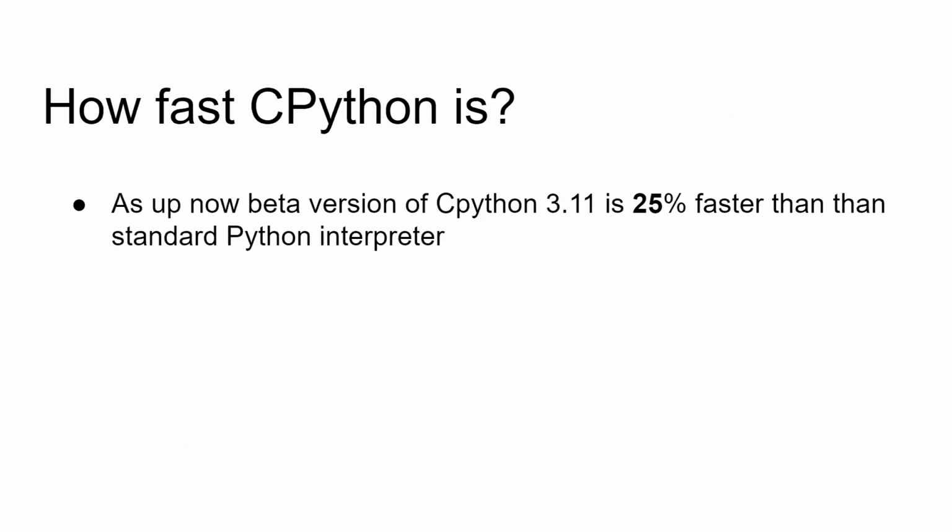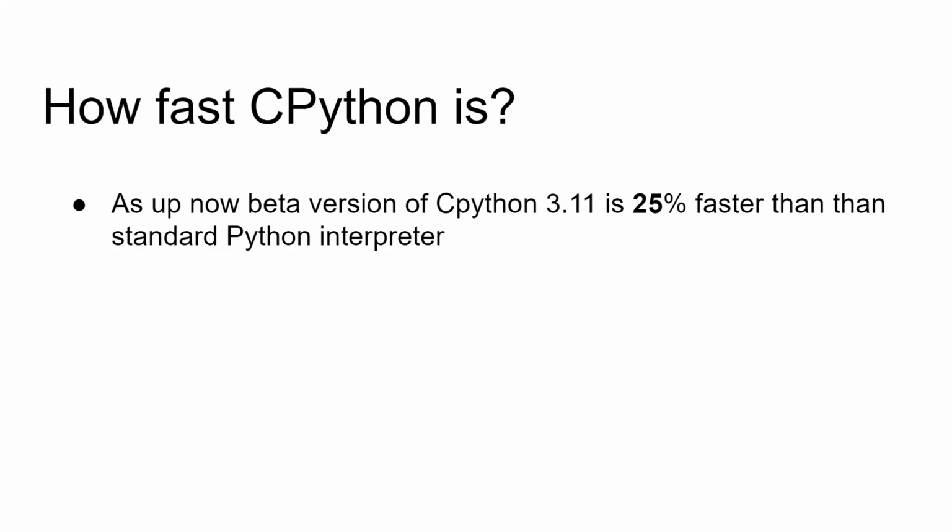Nowadays everyone says that the performance of Python is slower than other programming languages. So where performance matters, we cannot use Python; we have to use programming languages like C, Java, where performance matters. But with this interpreter, we are going to get almost 25% faster performance, right?